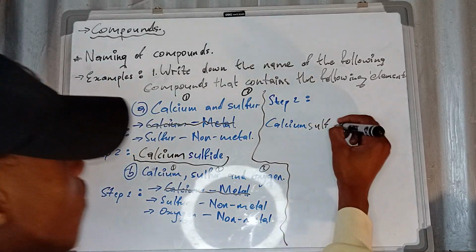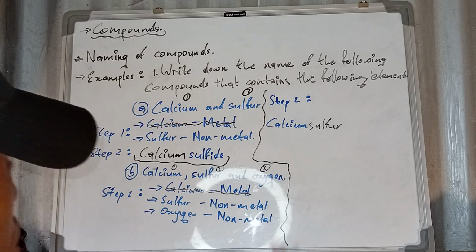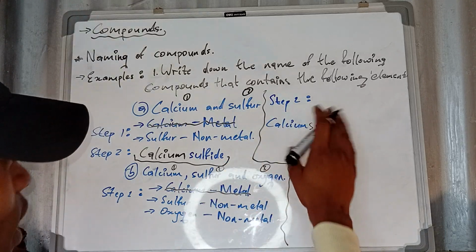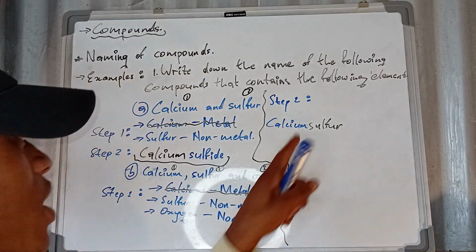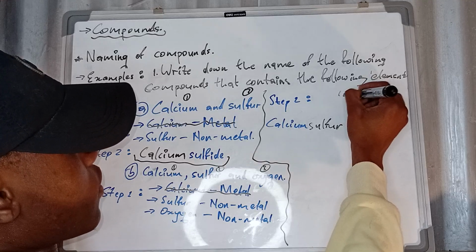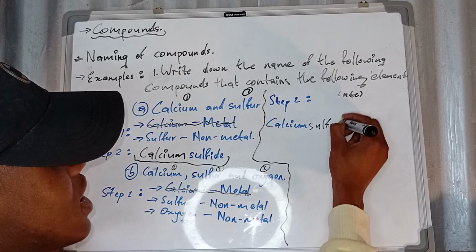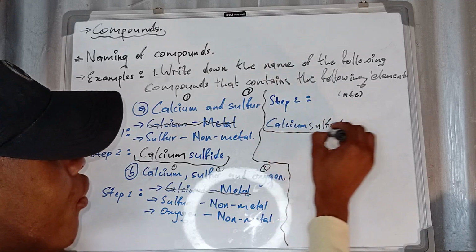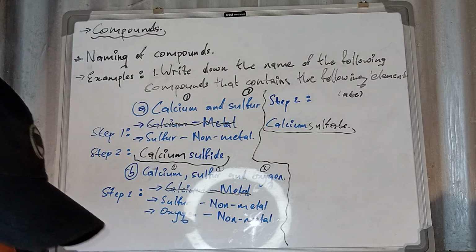Yeah? Remember, they said you must change the one that does not have oxygen. We must change its ending to what? To ate. So how do we change the ending now? That will be calcium sulfate. This is how we name the compound. I hope you're still following.